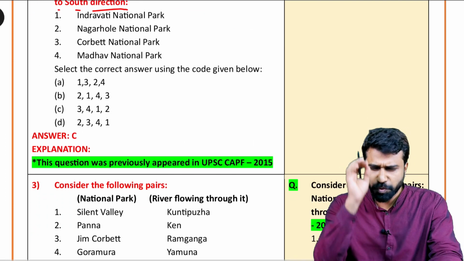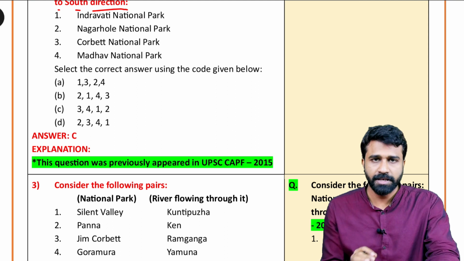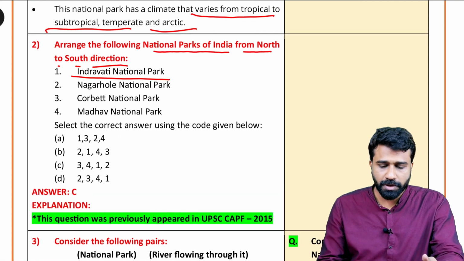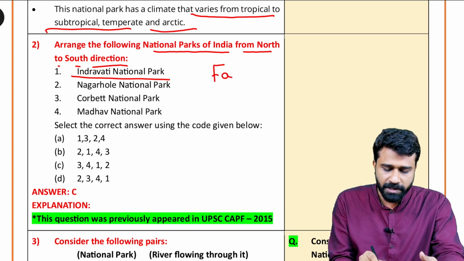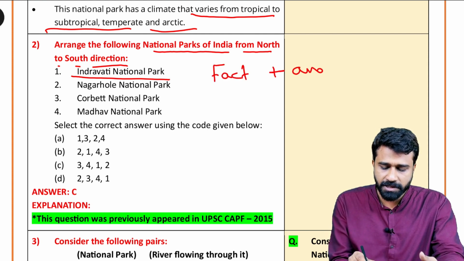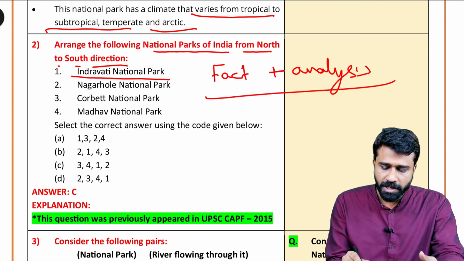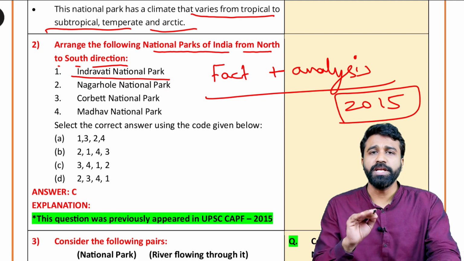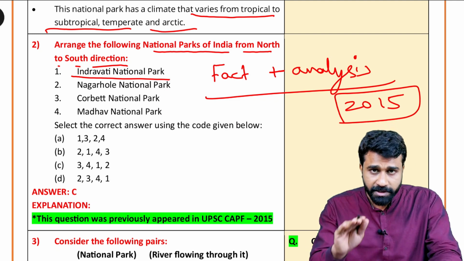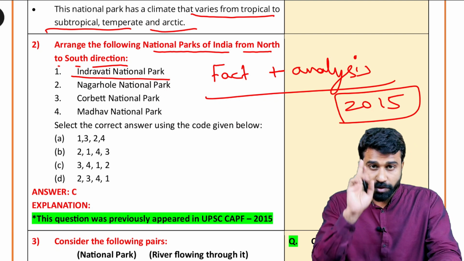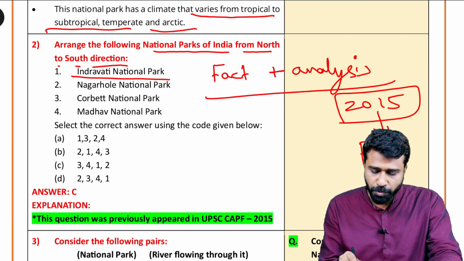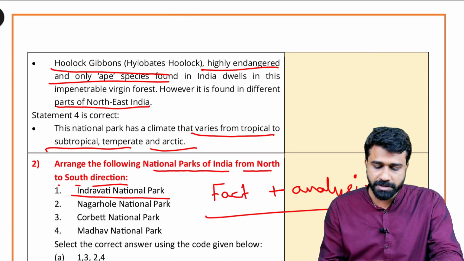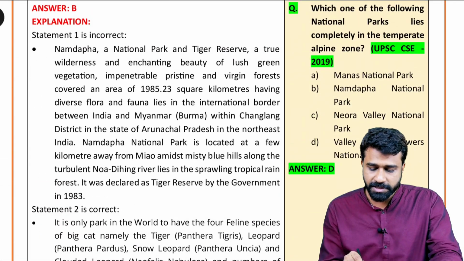Okay. And coming to the second question, arrange the following national parks of India from south to north and north to south direction. Today you are given a lot of tasks, because each of these facts should be learned analytically. You have to remember one thing, that is the fact plus analysis. This is very important, because in 2015 they asked a question about the floating national park. Where is this floating national park located? You have to remember. This 2015 UPSC CSE PYQ is also a task I am giving you. You have to do reverse engineering.